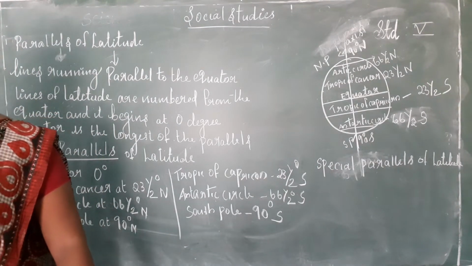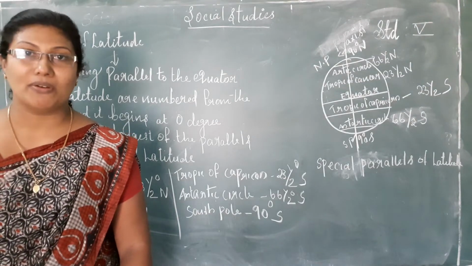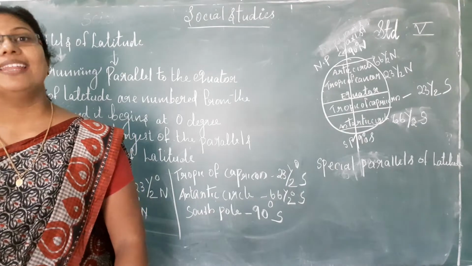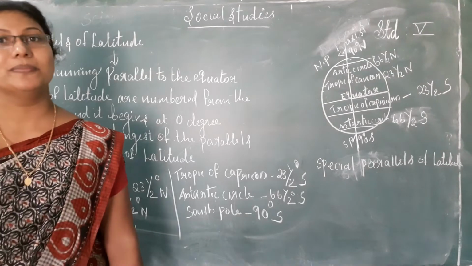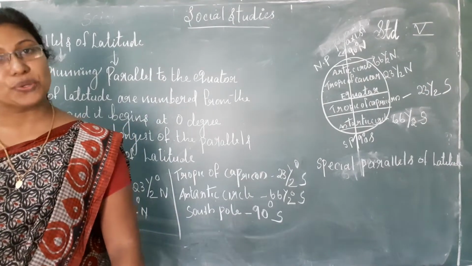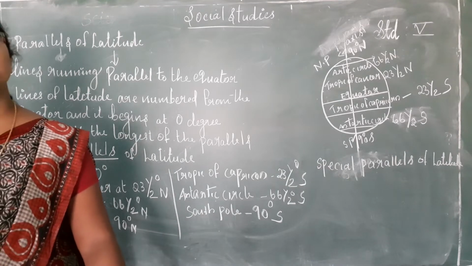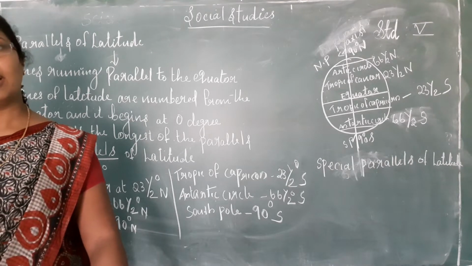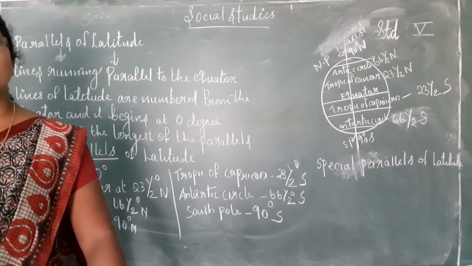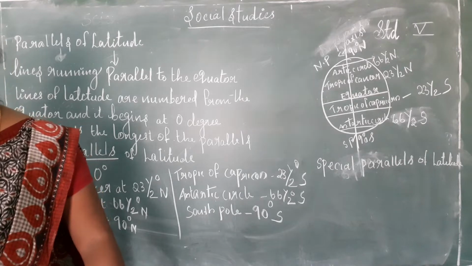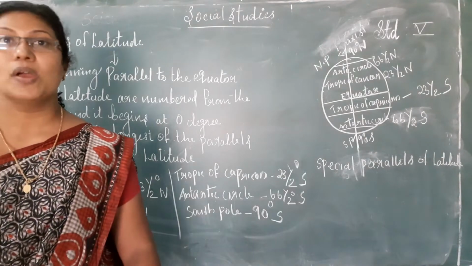In our previous class, we were discussing the first chapter, a model of the earth. In that chapter, we discussed what a globe is and what this globe shows. Then we spoke about the globe's north side, the north pole, and the south side, the south pole. In the globe, different colors are noted, and the blue color indicates water bodies known as oceans.